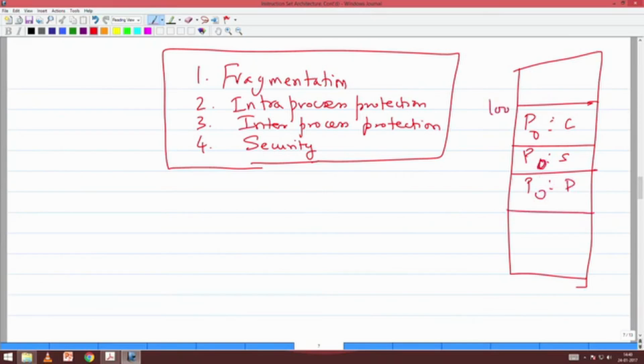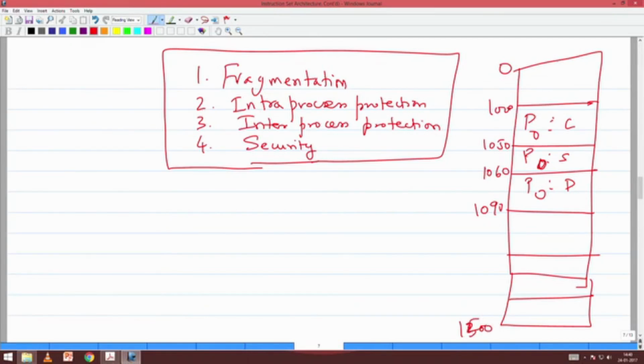Let me call this 1000, 1050, so this starts from 0, 1060, 1090. Let me say the total is 1200, 1500. Total memory is only 1500.